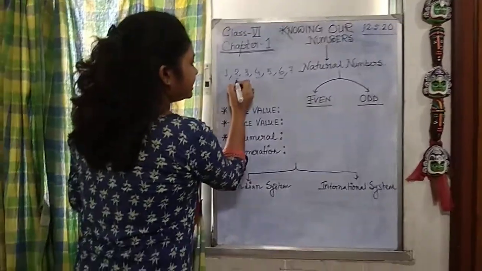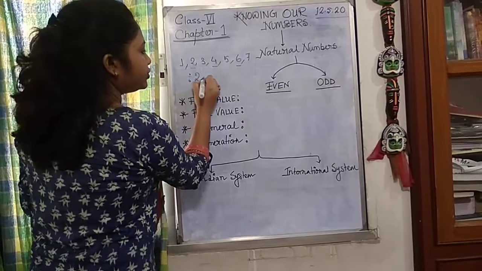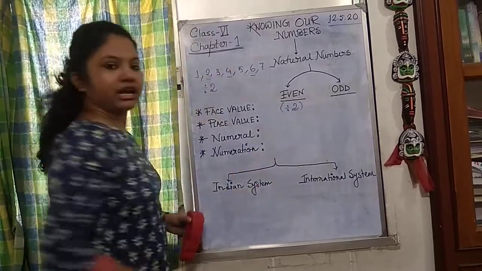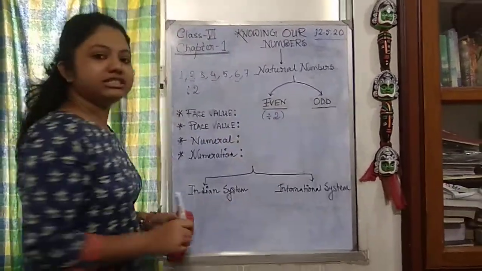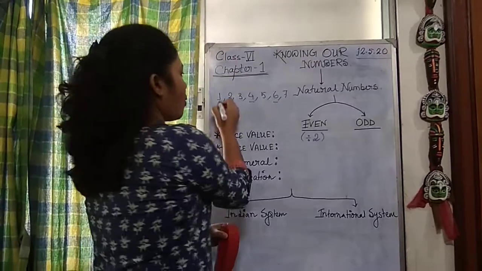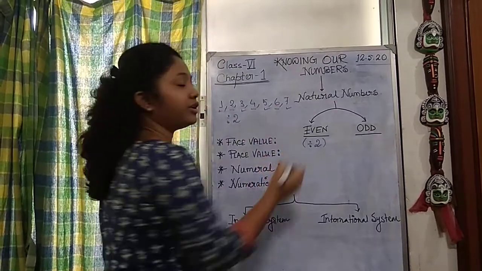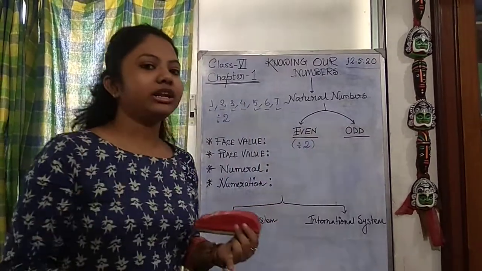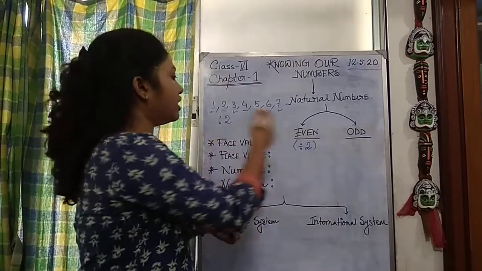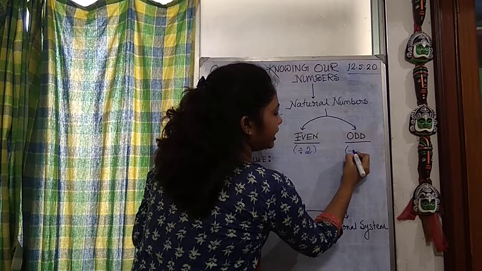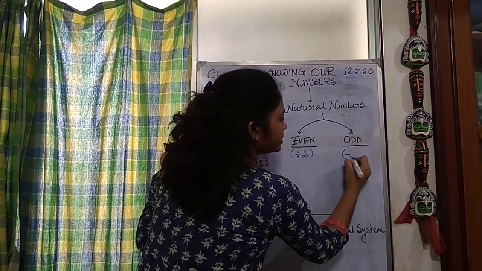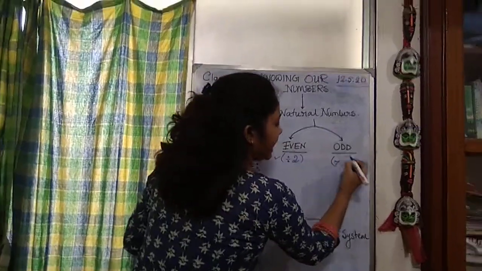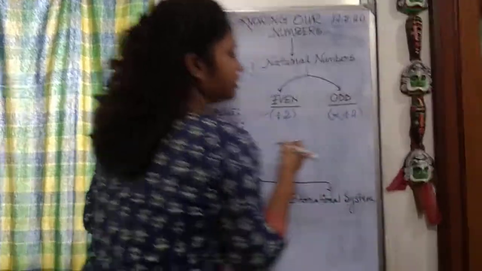So we can say these numbers can be divided by 2. Even numbers are eligible for it, and odd numbers are just the left out ones, like 1, 3, 5, 7, which cannot be divided by 2. They can only be divided by 1, and cannot be divided further by 2. So I can mark the even ones as ticked to be divided and the odd ones as crossed.